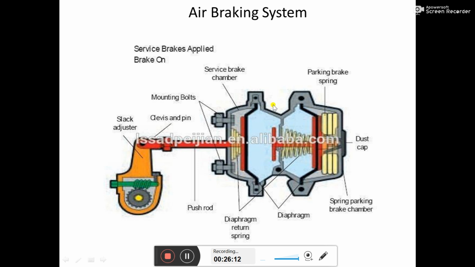And for that purpose also we will have an inlet here. As soon as I press the foot pedal, the compressed air will be introduced on this side and push this diaphragm to the left side, and the push rod will come out from the brake chamber and be responsible for rotation of this orange color arm, and respectively our S-shape cam gets rotated.